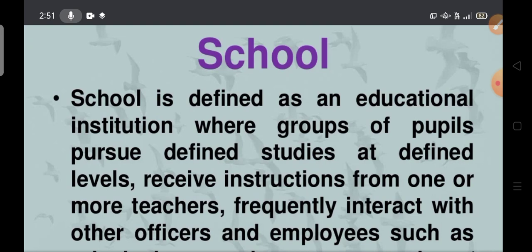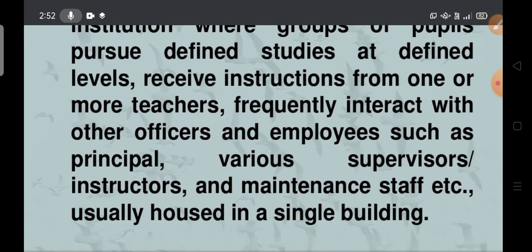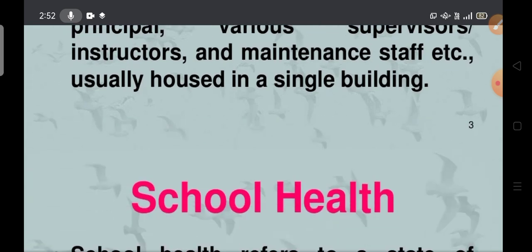And once again we will see about the school. School is defined as an educational institution where groups of people pursue different studies at different levels, receive instruction from one or more teachers, and frequently interact with other officers and employees such as the principal, various supervisors, instructors, and maintenance staff, usually housed in a single building. No need to write this definition, but you have to write the introduction, because introduction is very important for everything. I am giving the meaning of school for its importance.